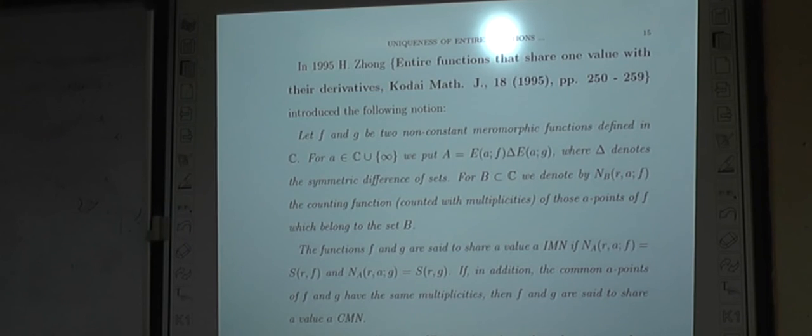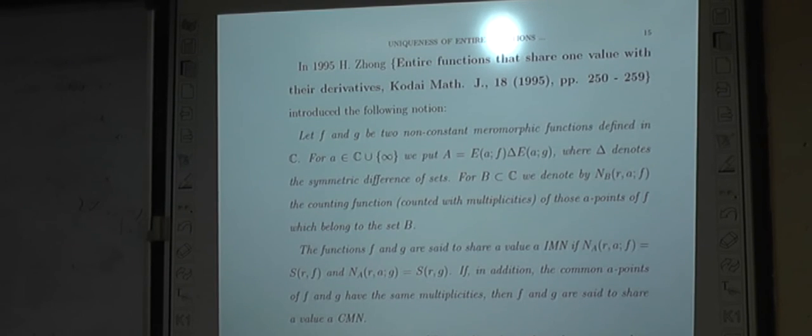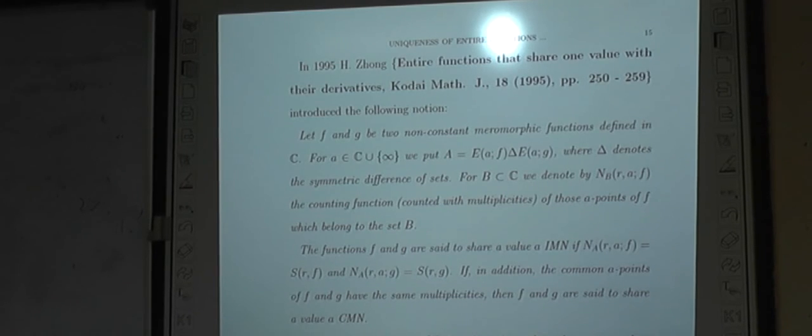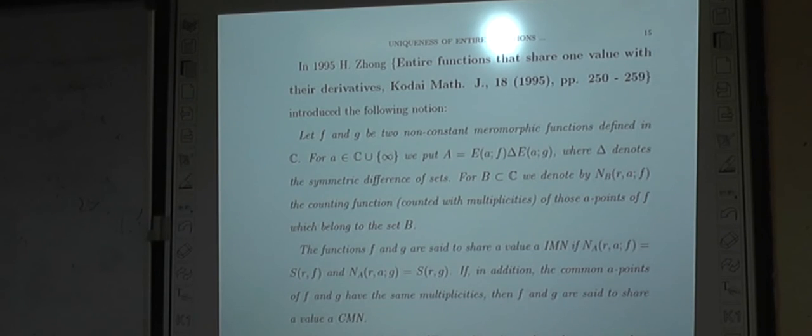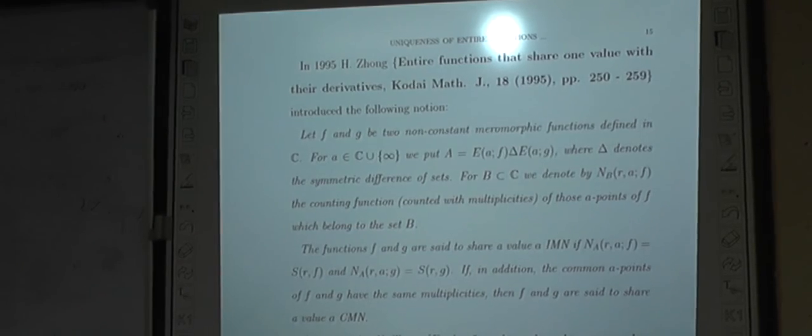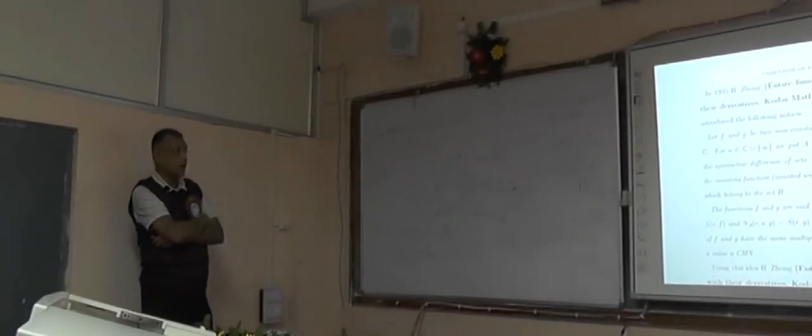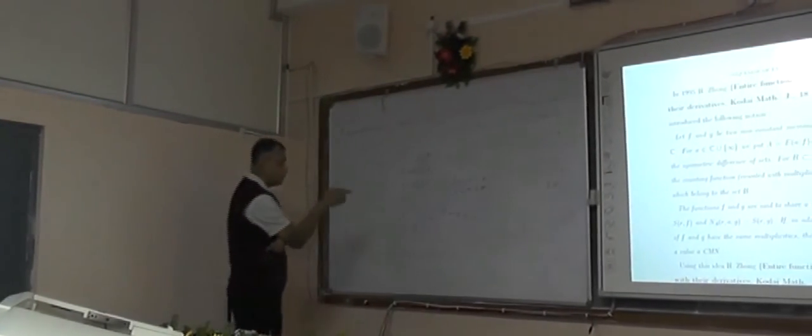And for any set B of the complex plane C, we denote by N_B(r,a,f) the counting function of those roots of the equation f(z) minus a; some will lie inside, some will lie outside. By N_B(r,a,f), we denote the counting function of those roots which lie inside.